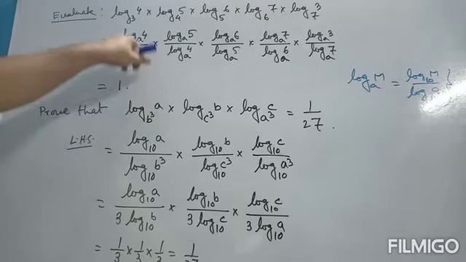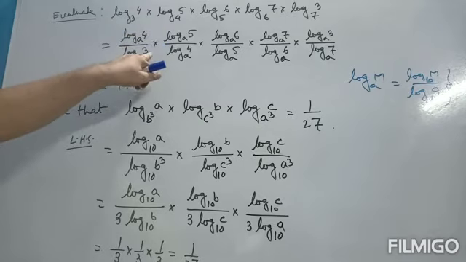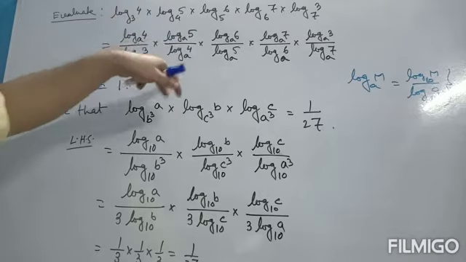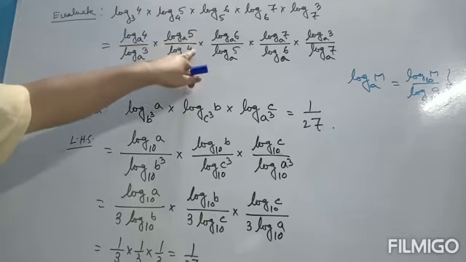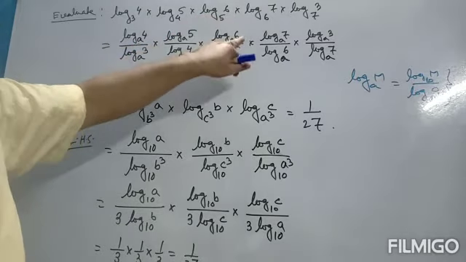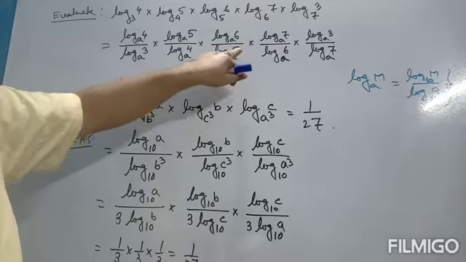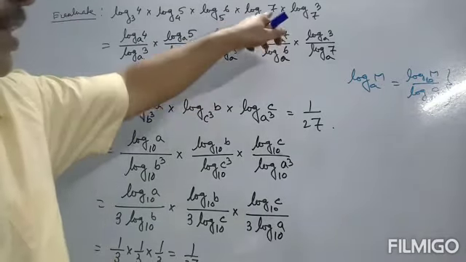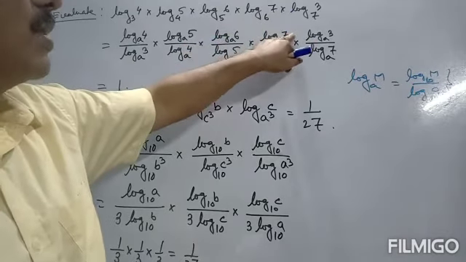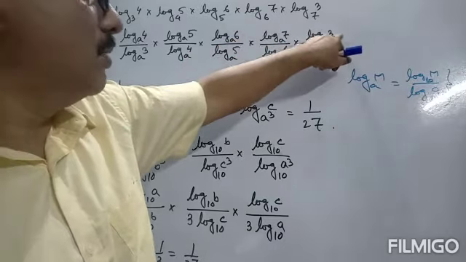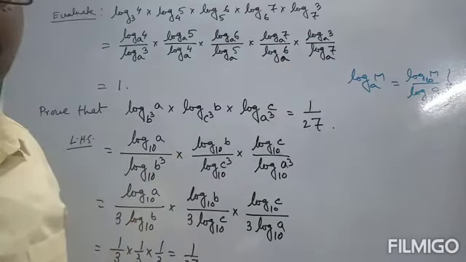For the second one, log 5 to the base 4, exactly the same formula, log 5 to the base a by log 4 to the base a. Log 6 to the base 5 is log 6 to the base a by log 5 to the base a. Next, log 7 to the base 6 is log 7 to the base a by log 6 to the base a, and the last one is log 3 to the base a by log 7 to the base a.